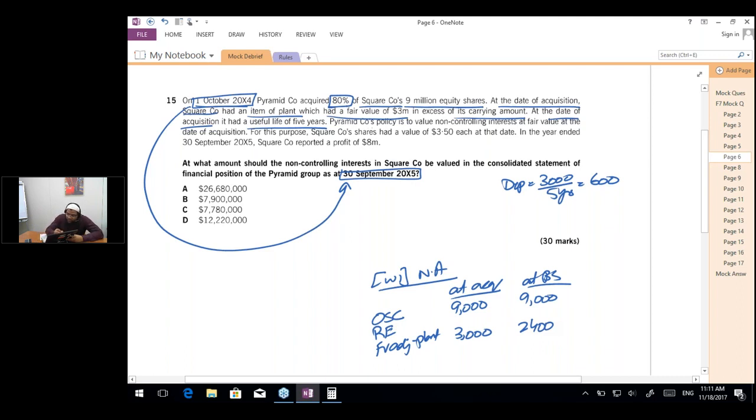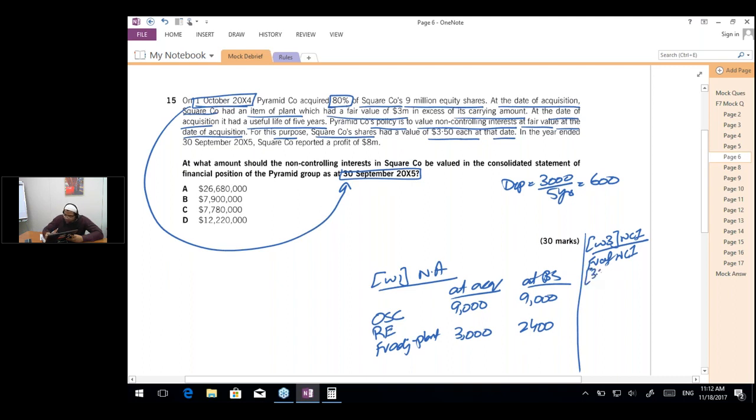Now, Pyramid Company's policy is to value the non-controlling interest at fair value at the date of acquisition. So the question wants to value the NCI, which we calculate in working number 3, at fair value. For this purpose, Square Company's shares had a value of 3.5 each at that date.